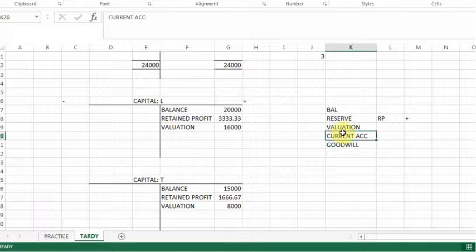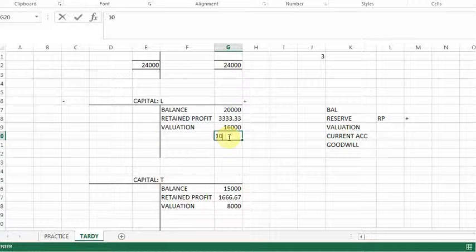Right, I am on my current account, so I need to go and see what the balances are. So if the current account is positive, it will be a positive entry into the capital. If the current account is negative, it will be a negative entry into the capital. So I see for Lateness, he has a credit, so that's a positive. So I'm going to say 1,000 Rand add current account.